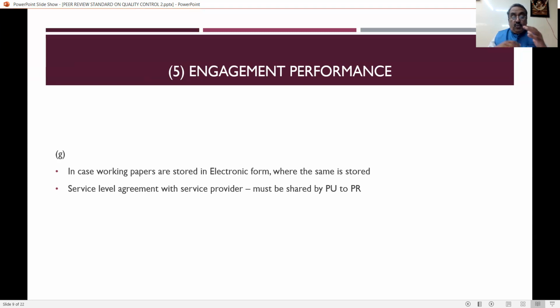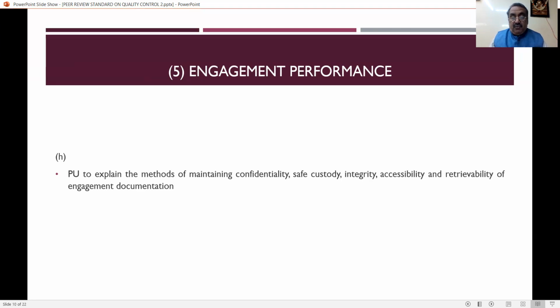Next one is to maintain or to have the proper storage space, there should be a service agreement. So that service agreement has to be verified by the peer reviewer. So these details also have to be given by the practicing unit to the peer reviewer. That is the service level agreement with the service provider. It must be shared by the practicing unit with the peer reviewer.